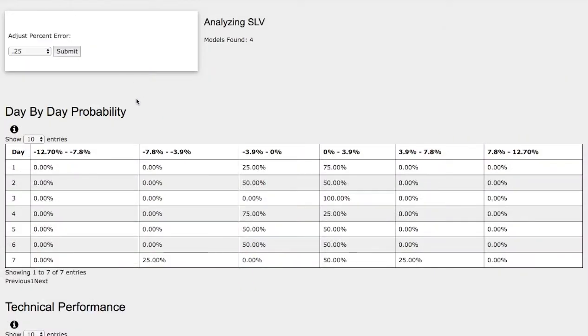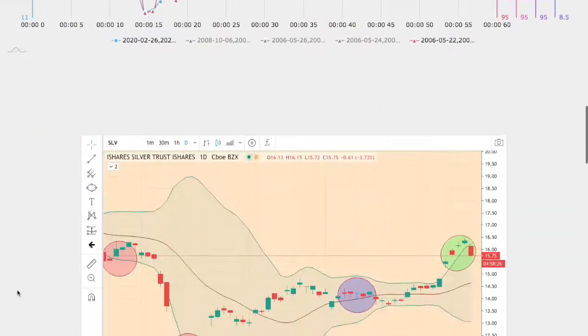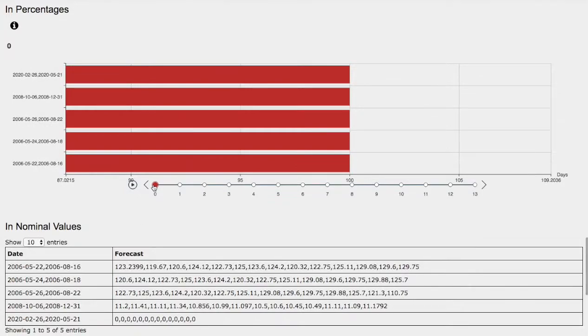So let's now examine the day-by-day probability forecast for silver futures. As the days progress, we have a 50% chance for silver to climb higher between 0 to 4%. And for the extreme case, we have a 25% chance for silver to climb between 4% to 8%. And on the other hand, we have a 25% chance for silver to fall between -4% to -8%. So let's examine the day-by-day forecast for silver futures. So we have 1 day out, 2 days out, 3 days out, 4 days out, 5 days out, 6 days out, and 7 days out.